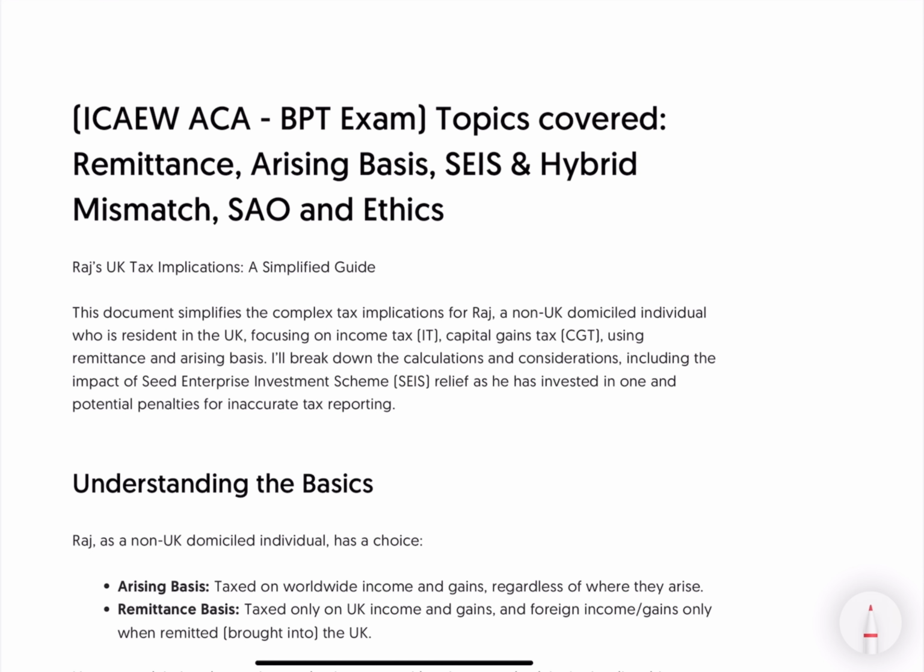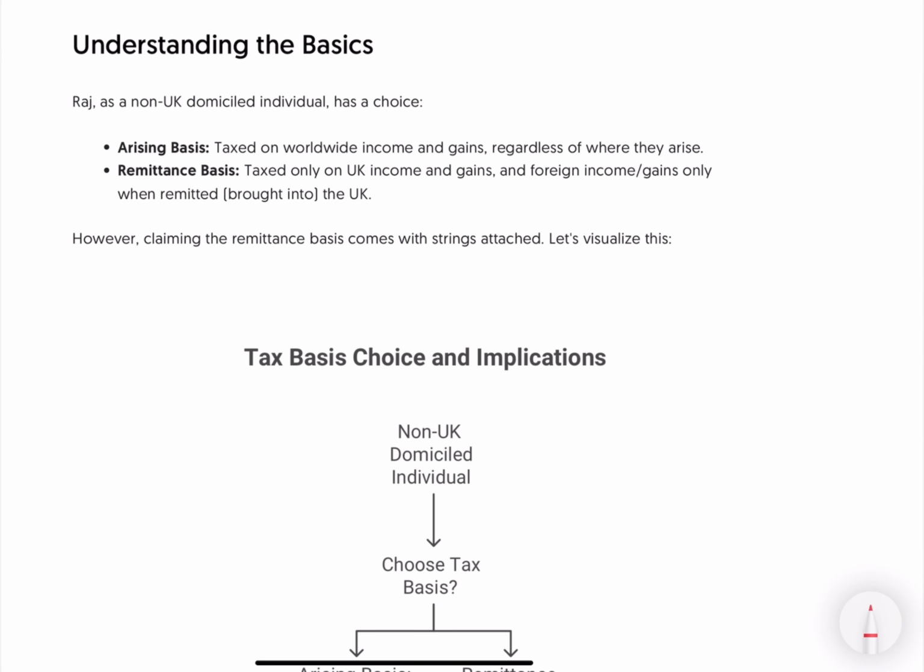So let's go. In this example, we are going to talk about Raj, who is a non-UK domiciled individual but resident in the UK. So we will talk about his income tax and capital gains tax, using remittance and arising basis. I'll break down the calculations and considerations, including the impact of Seed Enterprise Investment Scheme relief, as he has invested in one, and potential penalties for inaccurate tax reporting, because in this example, we are pretending that he is also an SAO. So let's understand the basics.